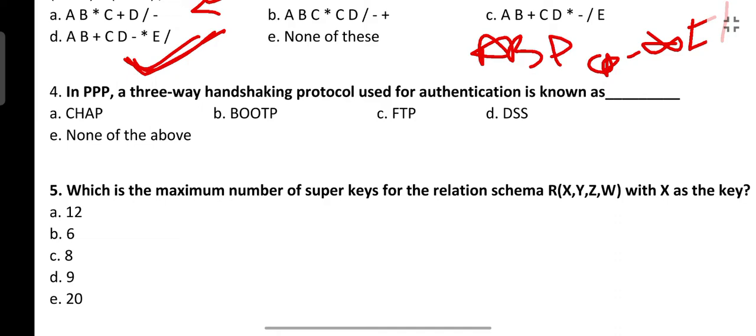Next is: in PPP, what is PPP? Point to Point Protocol. A three-way handshaking protocol used for authentication is known as CHAP. What is CHAP? Challenge Handshake Authentication Protocol. So what is this protocol? This is a kind of authentication protocol in which